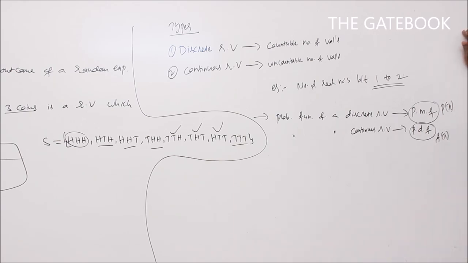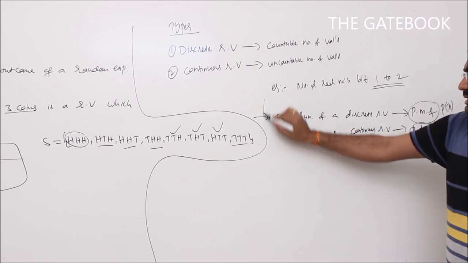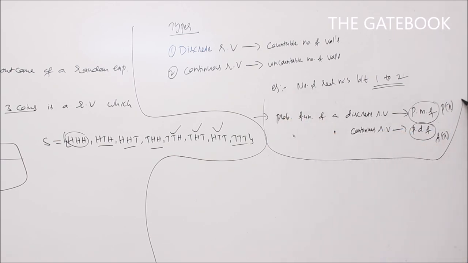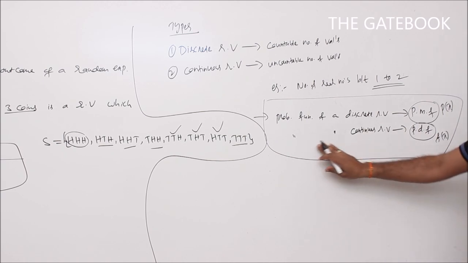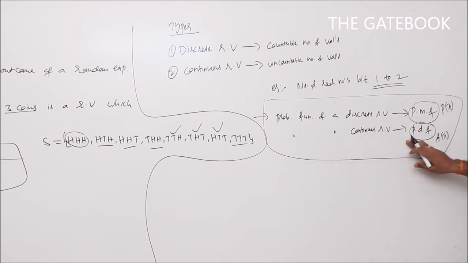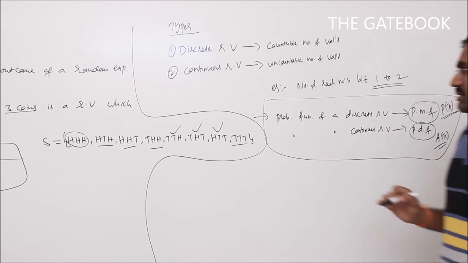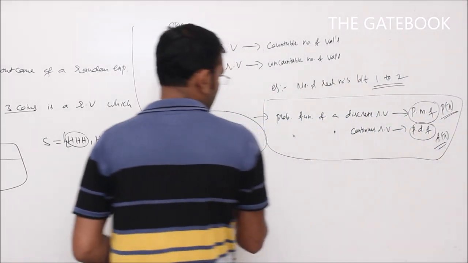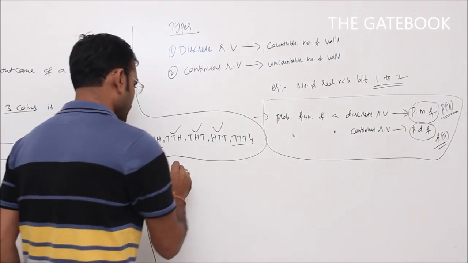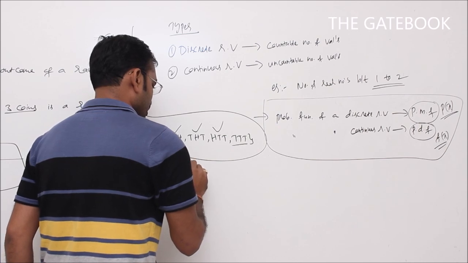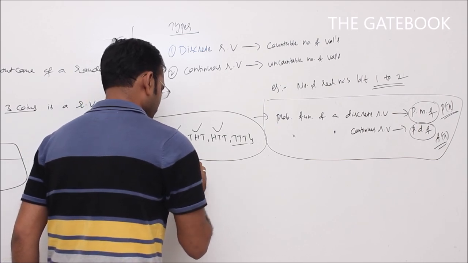What I am saying: the probability function of a discrete random variable is called the probability mass function, whereas the probability function of a continuous random variable is called the probability density function. PMF is generally denoted by P of X, whereas the PDF is generally denoted by the symbol F of X. Now I will give the properties of PMF and PDF. If you see the properties of